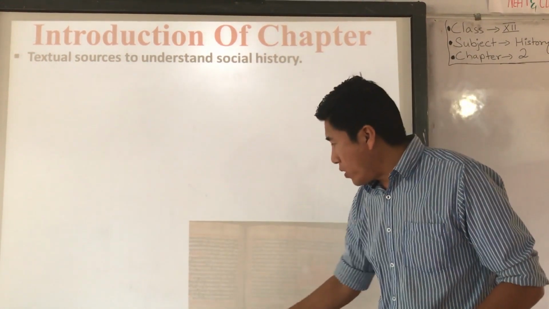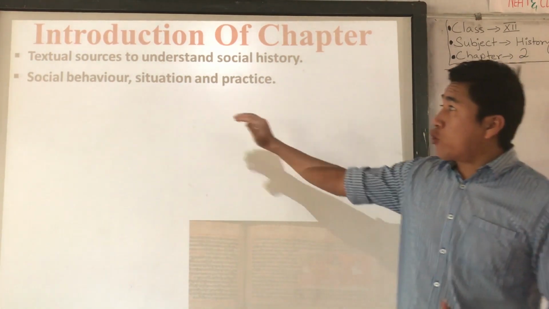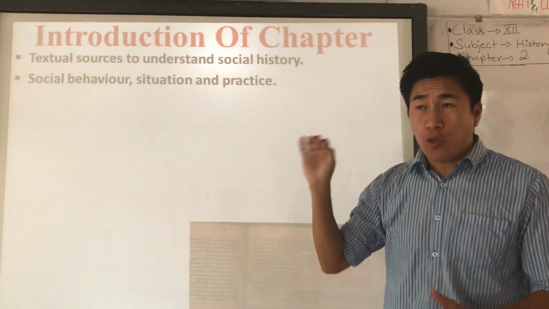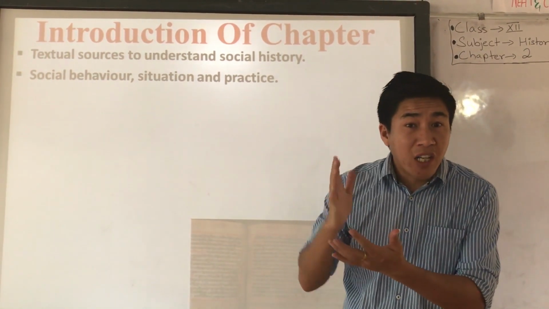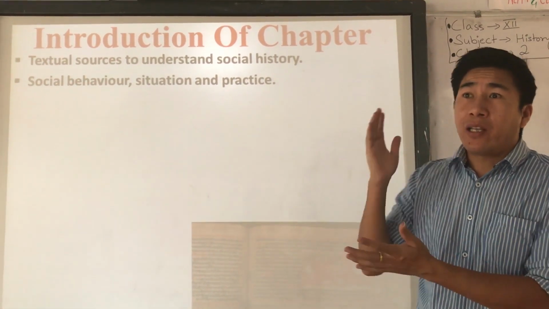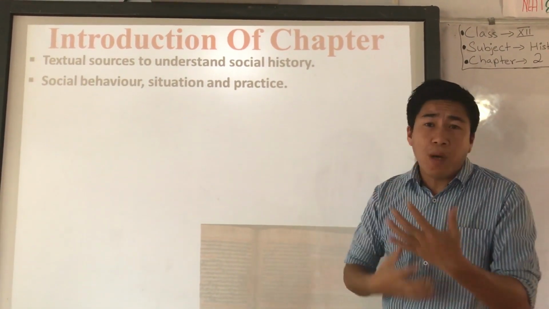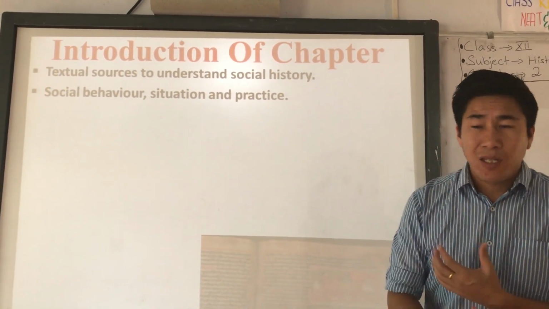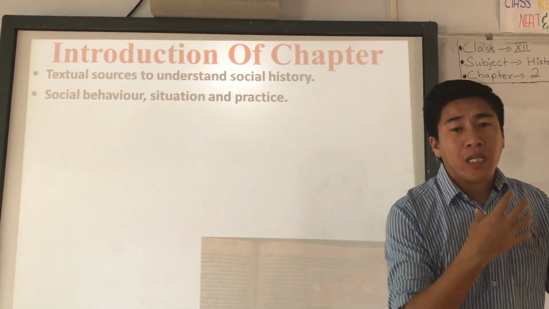In social practice, we have marriage practice, then we also have the condition of women, then about the family, right? So we know about different kinds of practice by looking at the text. So that's why text is the best source to know about social history.